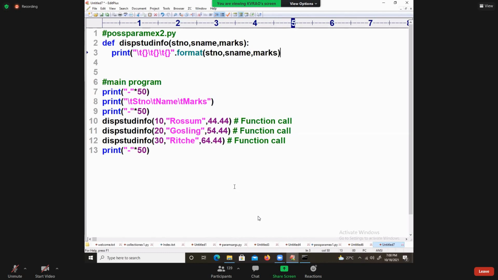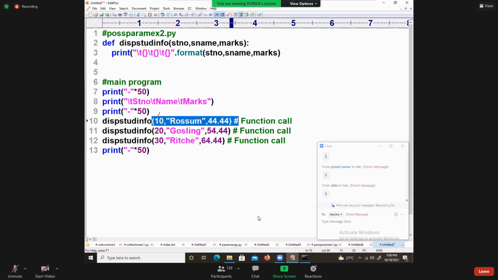How many times are we calling the function? 3 times I am calling the function. 3 times the function call is done. First time these values you take. 10 is there and then the next is coming like this. First time over. Second time this is going to number, this is going to name, this is going to marks. Yes, values are going. 30 and next 30 is going there. Number to number, name to name, and marks to marks.